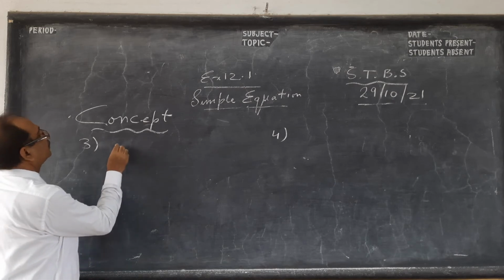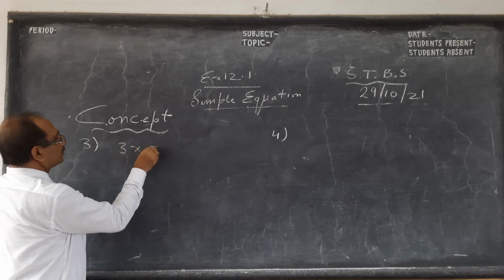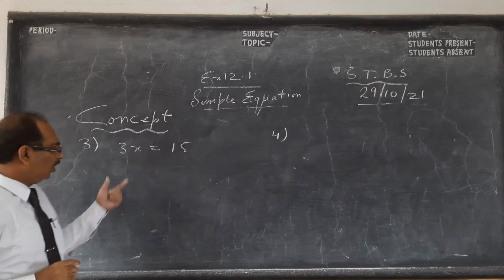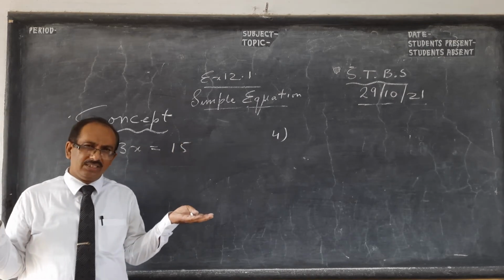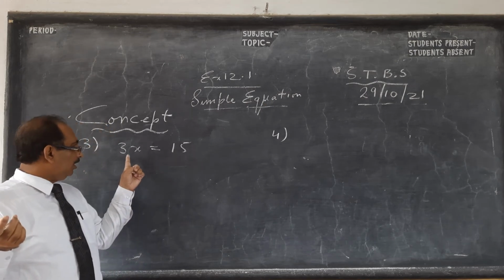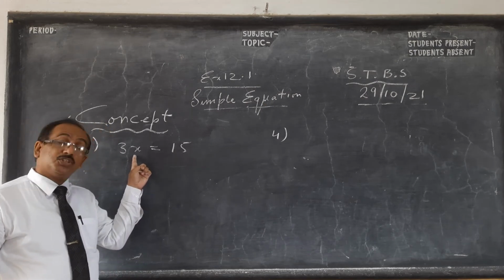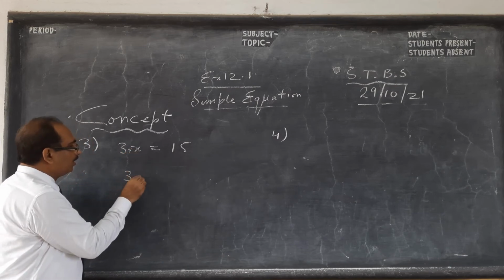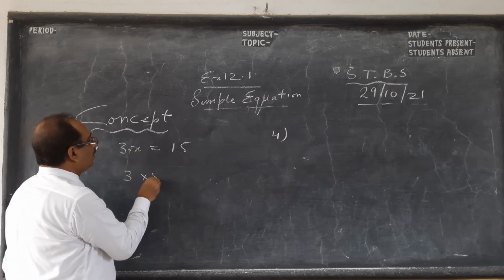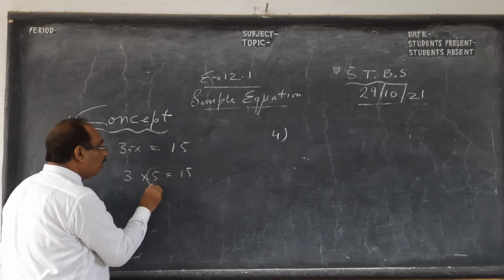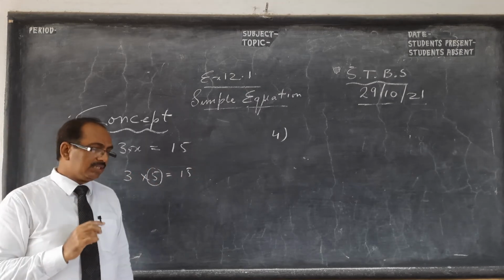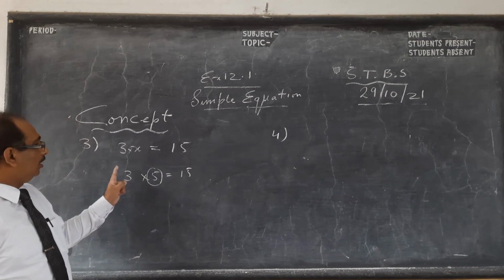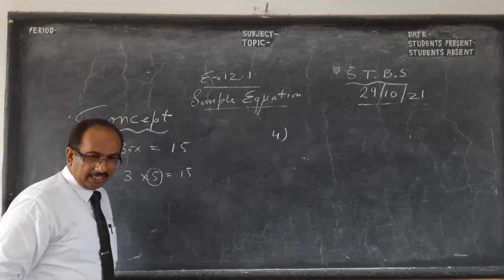Here we see if we have 3x is 15. This is also a simple equation. So mentally you will know if you want to balance it. If 3 fives are 15, this x should be 5 because there is a multiplication hidden here. So 3 into 5 will be 15. But how do we get 5? See, mental maths is very important. Some videos I have put and more videos you will see. So how to solve as per what he said.